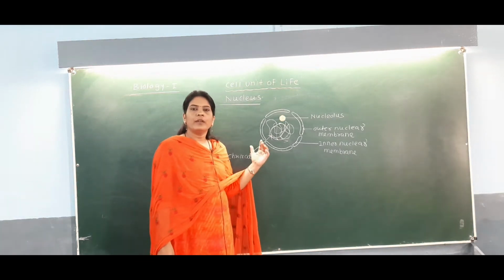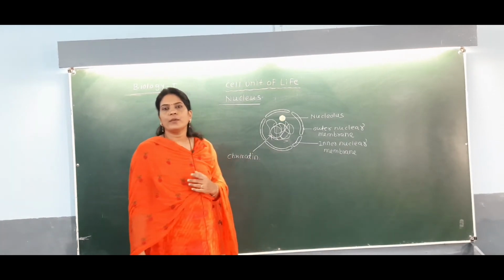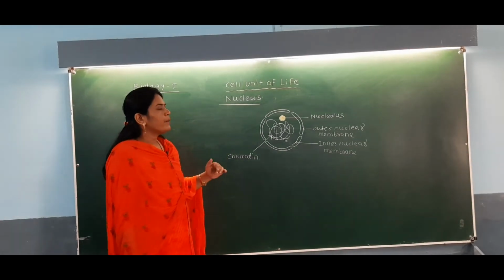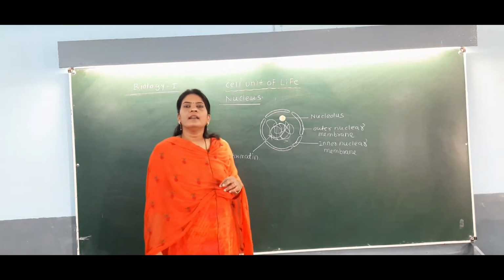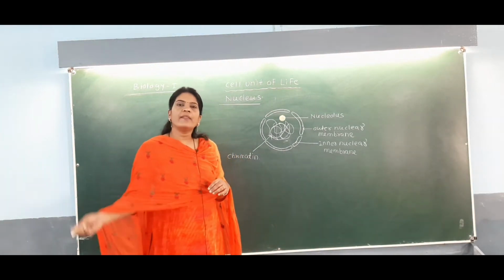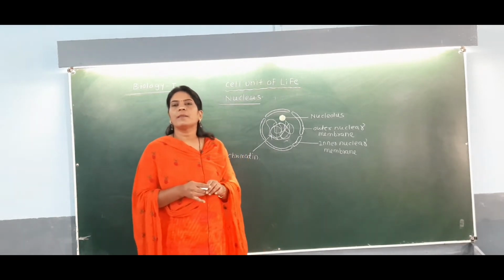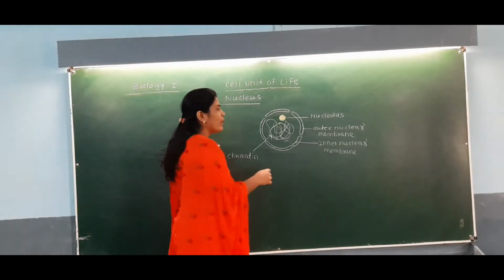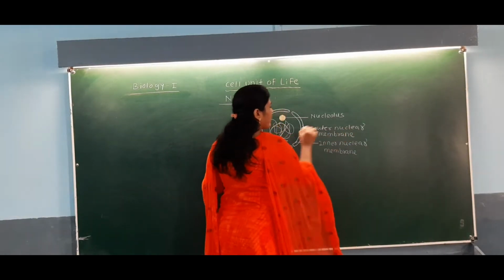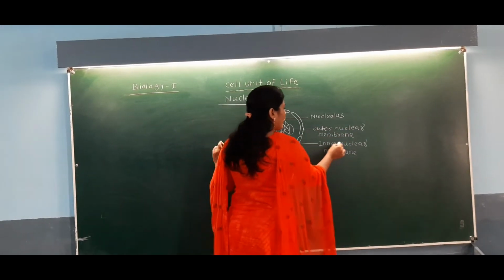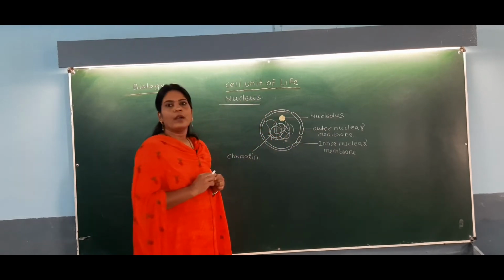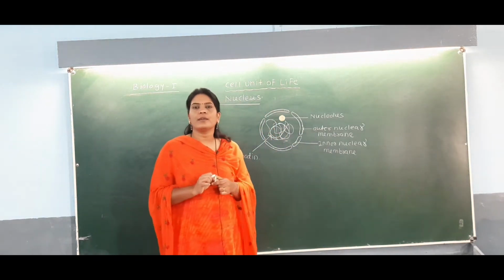Now we will describe the structure of the nucleus. You can see that this nucleus has a nuclear envelope. Envelope means outer covering. The nuclear envelope of the nucleus is made up of two membranes. One is called the outer nuclear membrane and the other is called the inner nuclear membrane.